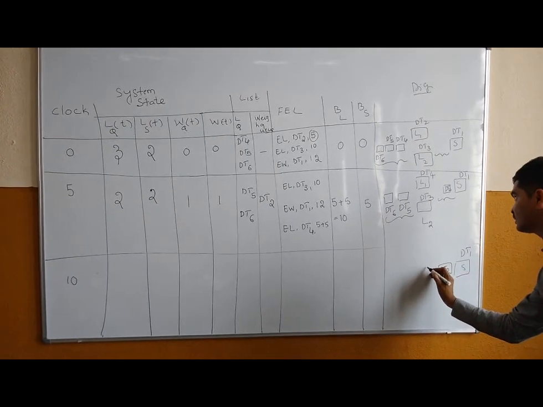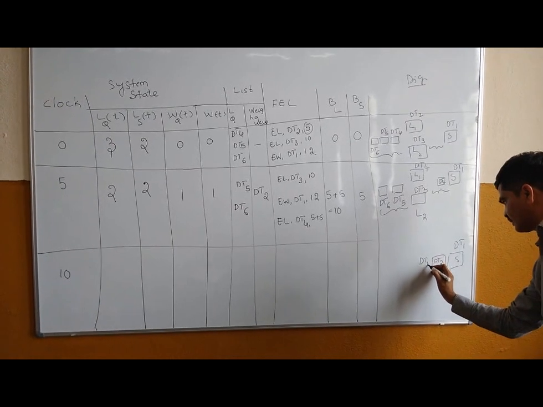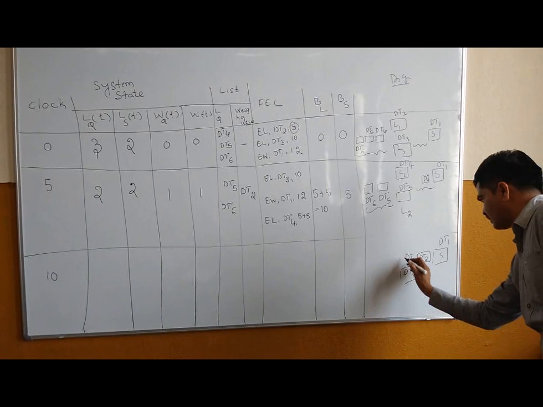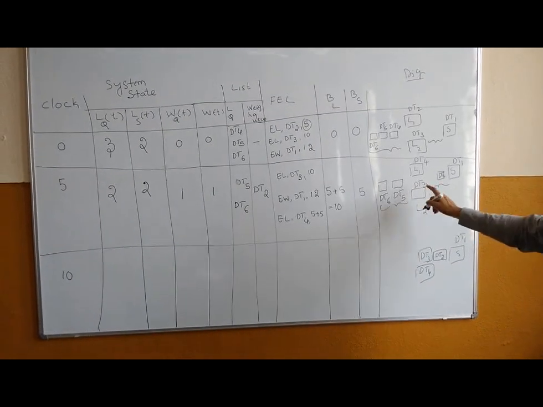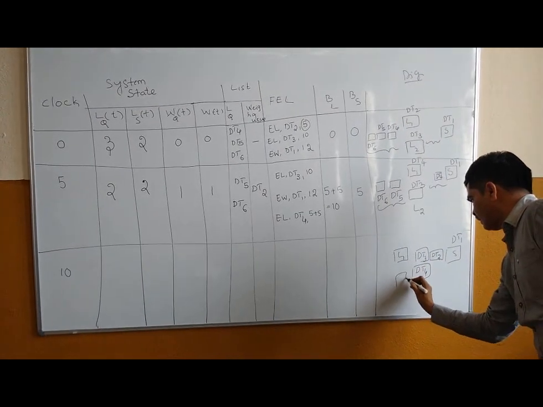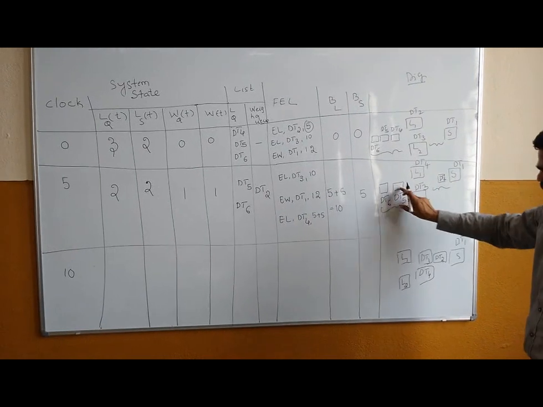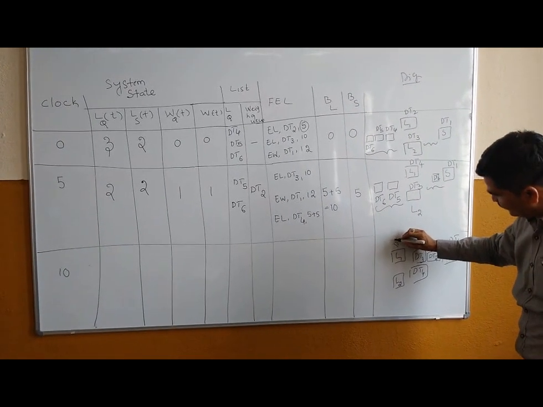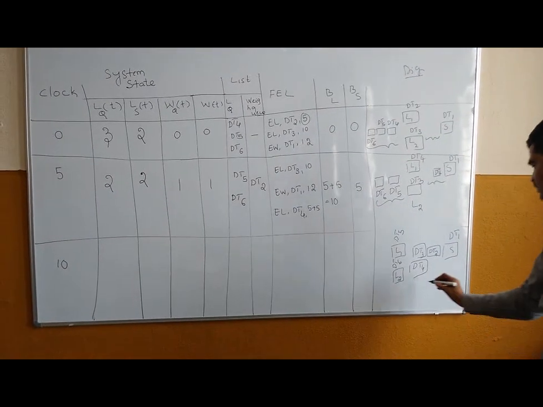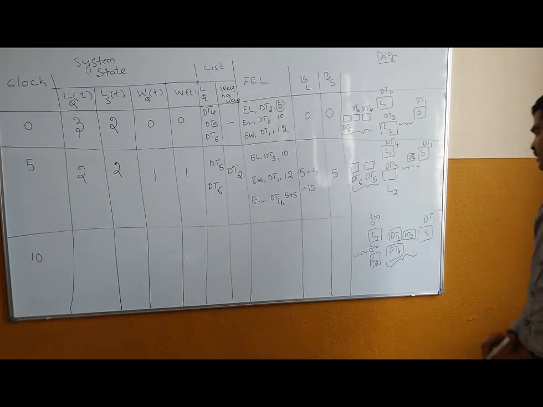So in that case, dt3 will complete. Then later dt4 also will complete the loading part. So now at this point of time, the loaders L1 and L2 are free. That means these two will come here, dt5 and say dt6. So now this is your waiting queue. There is no queue on the loader side.